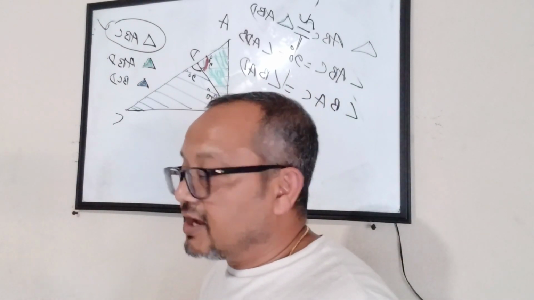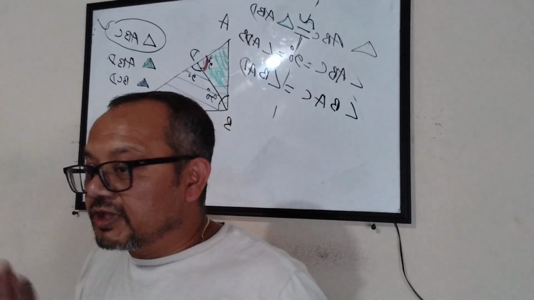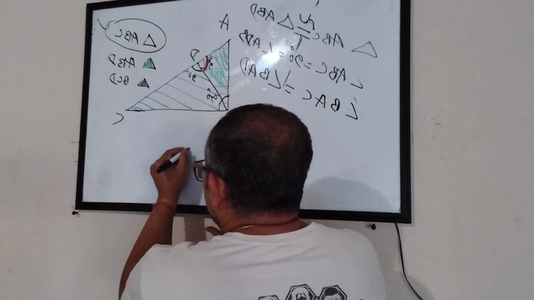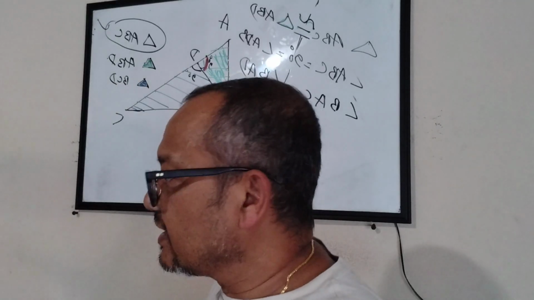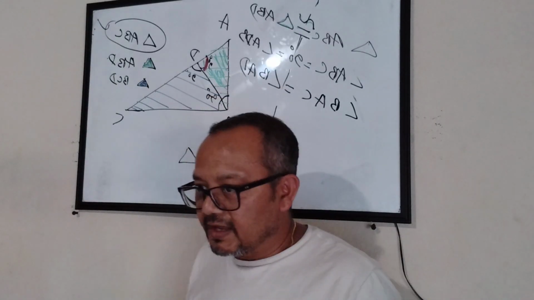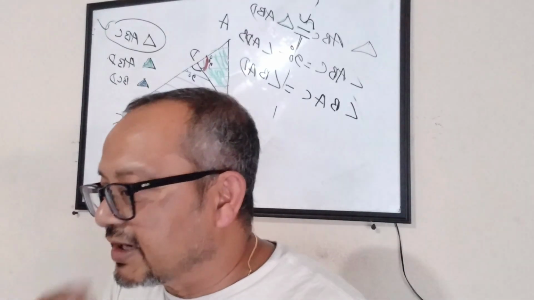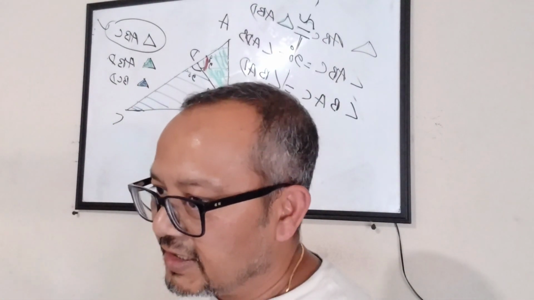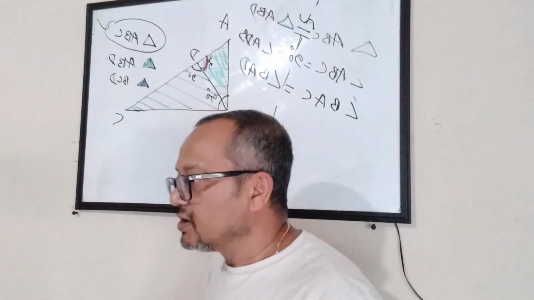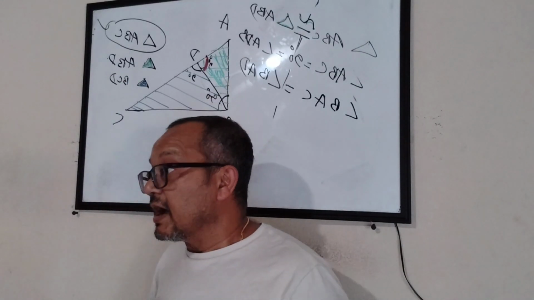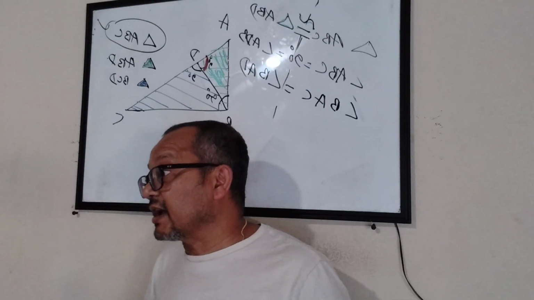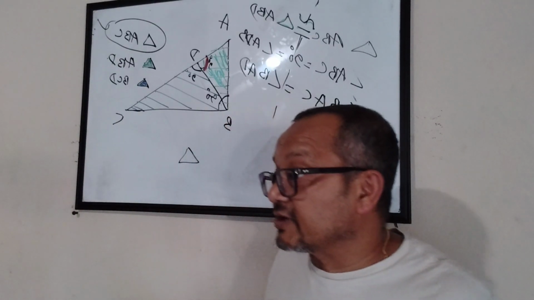Okay, now you know that in any triangle in the world, the sum of the three angles is 180 degrees. If it is 179.99, then that is not a triangle. It has to be exactly 180. You're not supposed to have a question. Put your hands down. I have explained that it's a property of a triangle.